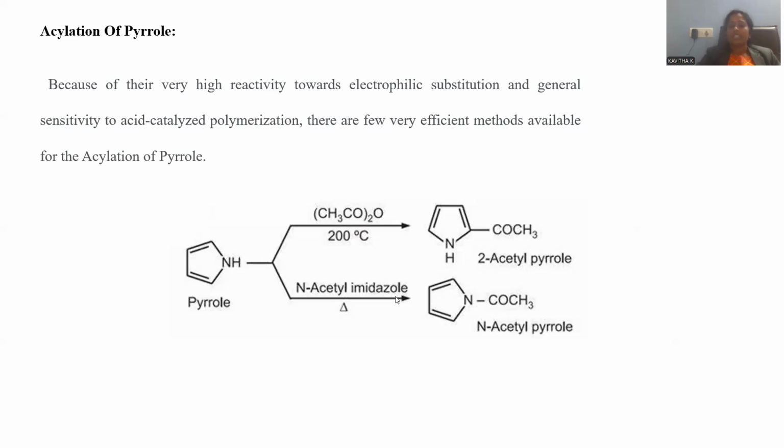Instead, if N-acetyl imidazole is taken and heated to a higher temperature, the elevated temperature gives rise to N-acylation. Right? Hydrogen will be replaced with the acetyl functional group. So N-acetyl imidazole gives rise to N-acylation, and acetic anhydride gives rise to C-acylation. There is a distinct factor based on the reagent applied.